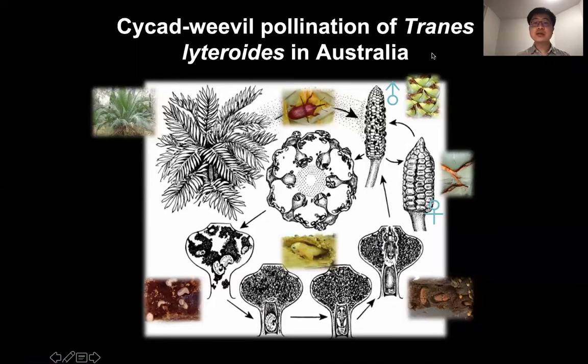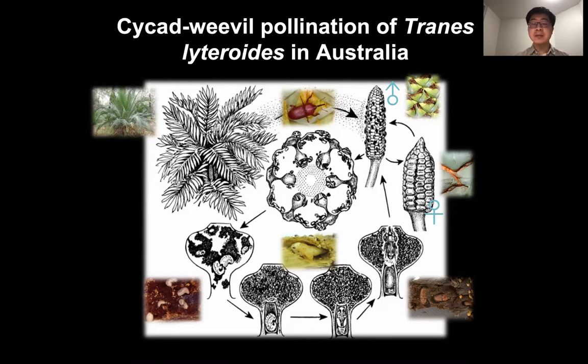In Australia, during the coning period of cycads, weevil adults colonize the male cones, feeding on the pollen and laying eggs in tissues. In the case of Macrozamia, male cones and female cones have similar thermogenesis and volatile emissions. At sunset, when the volatile emissions reach their highest concentration, the weevils are pushed out, and they come back when the concentration of volatile emissions is low during the daytime.